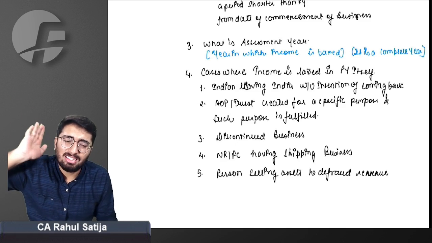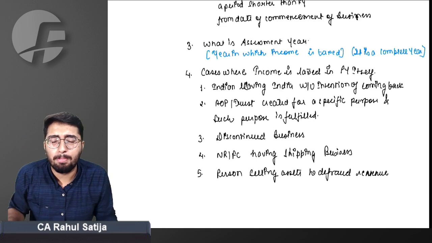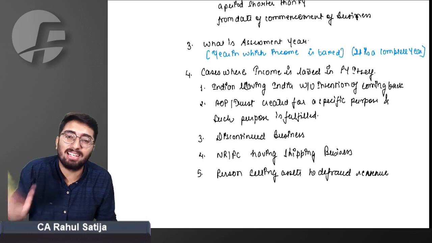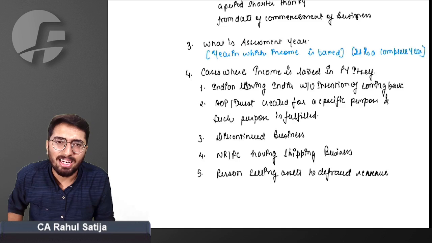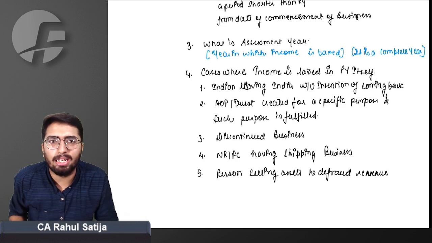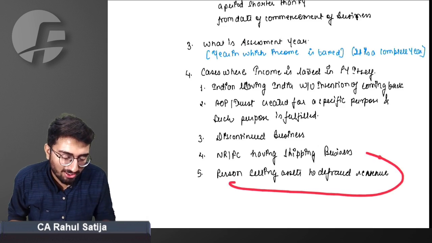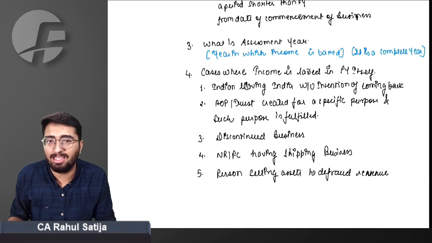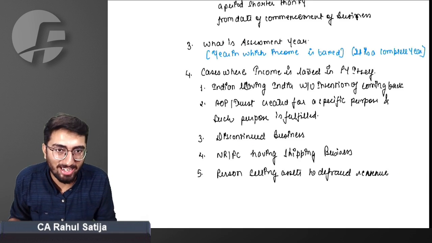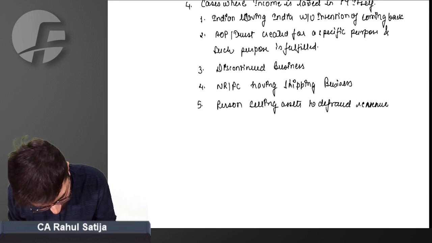Does the government have to wait for next year to come? The right answer is, the government can tax in the previous year only if it is of the opinion that there is a fraud in revenue, or there is a kind of fraud being done with the revenue authorities. The government can tax such an individual in the previous year also. Did you get this or not? The next thing, let's come to the next point.